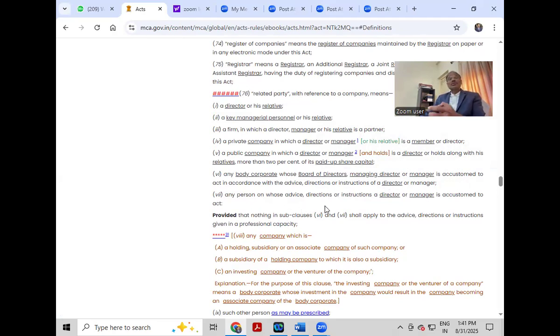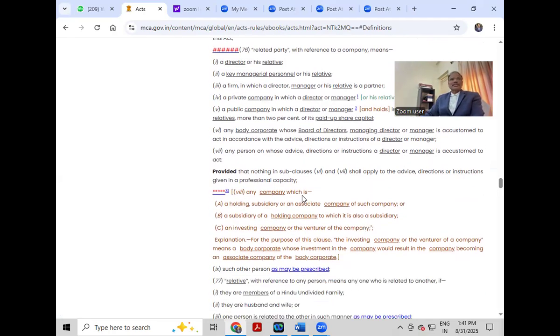Any person on whose advice, directions, or instructions a director or manager is accustomed to act will become a related party. Provided that nothing in sub-clauses 6 and 7 we have just discussed shall apply to advice, directions, or instructions given in a professional capacity. We just discussed "accustomed to act." So if it is in a professional capacity, then they will not become a related party.